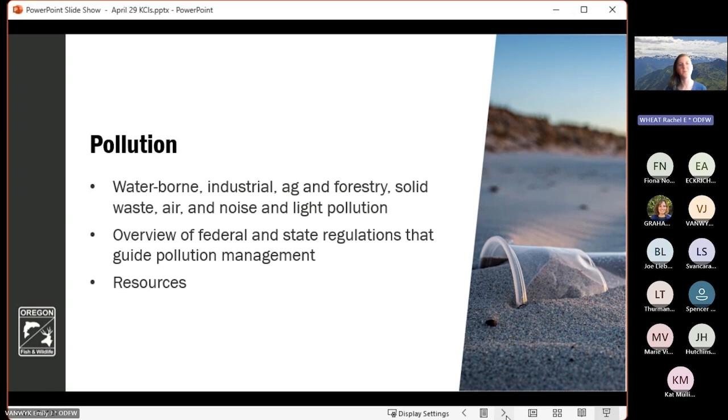Within the pollution KCI, we've also included a section that provides an overview of federal and state regulations that guide pollution management within Oregon. We understand that this is likely not a comprehensive list, so this would be another opportunity for our technical reviewers to provide feedback on other policies that we should include here. And we've also provided some resources that can help practitioners guide pollution management and other conservation work to help reduce pollution impacts within Oregon.